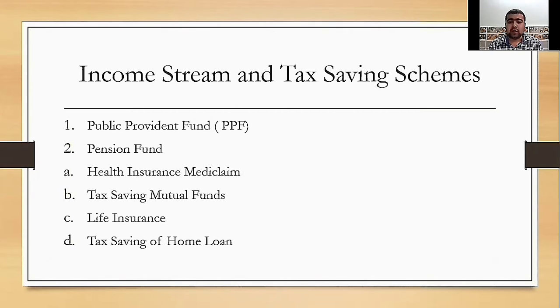After that, various types of schemes are provided in the income stream. The first point is the public provident fund. The public provident fund (PPF) is a saving cum tax saving instrument in India. The aim of this scheme is to mobilize small savings by offering an instrument with reasonable returns combined with tax benefit.